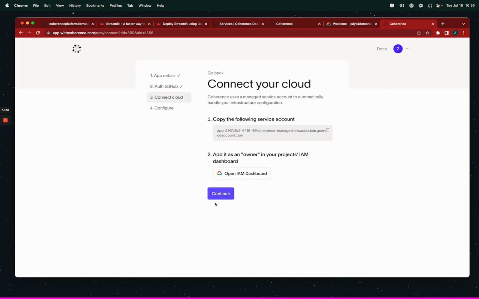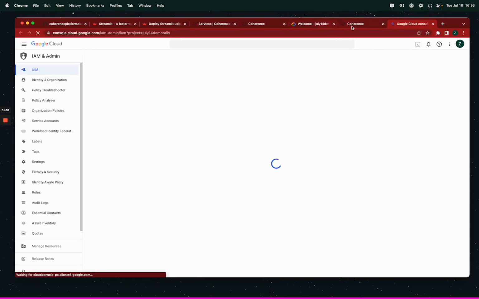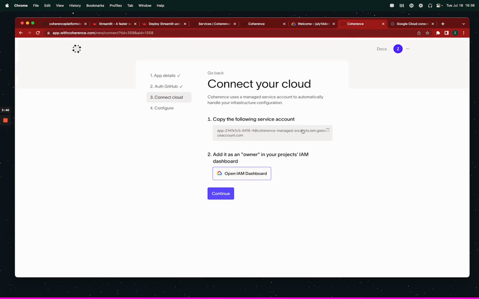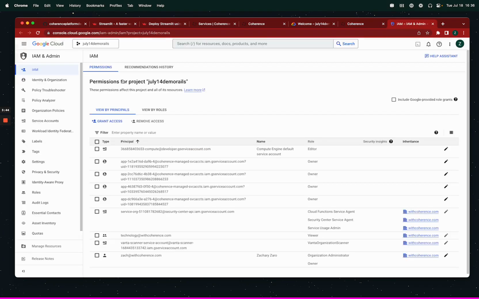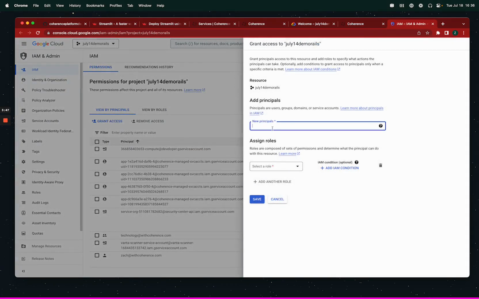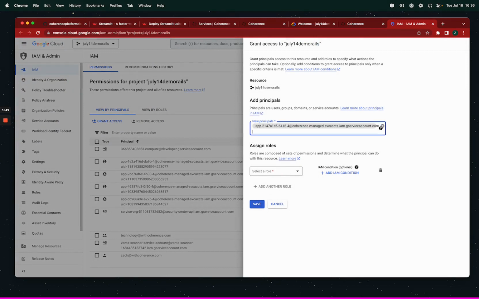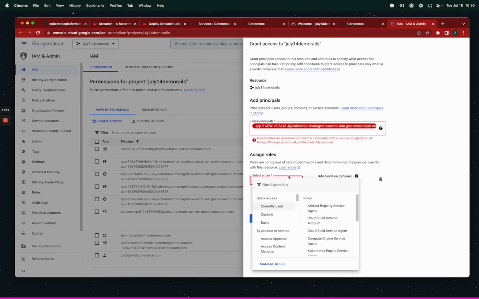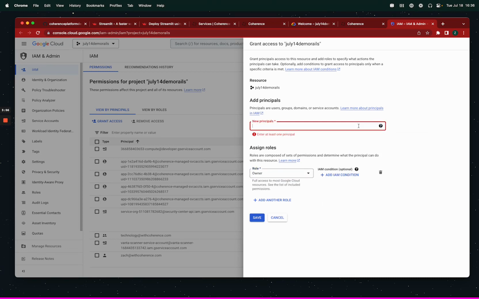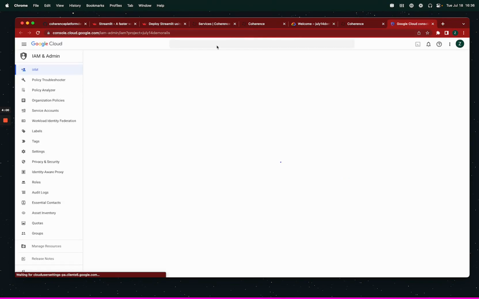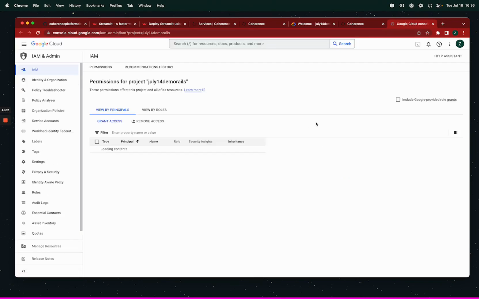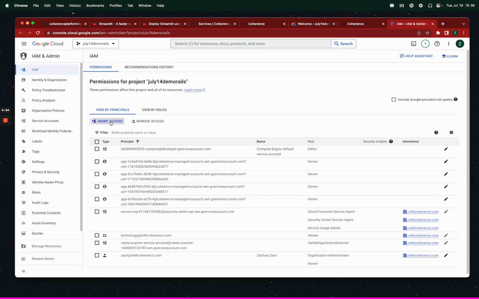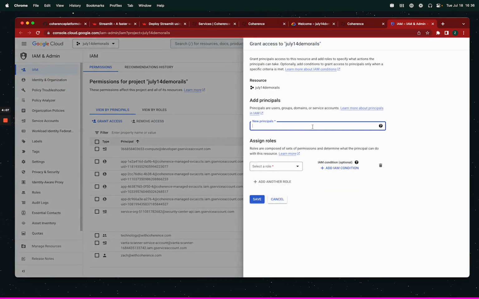I'm now going to install this cloud account, our managed service account, Coherence managed service accounts. It's the Google Cloud project. Into your Google account. So we just paste that address. We choose owner. Sometimes it takes a second for this to show up in the system. Sometimes I even refresh the page to make it go faster. Not sure why that works. I'm sure it's something Coherence is doing wrong.